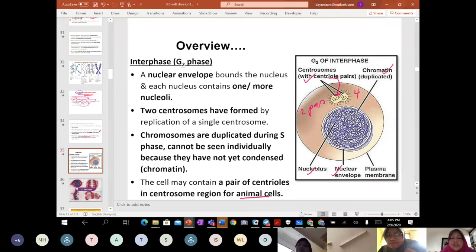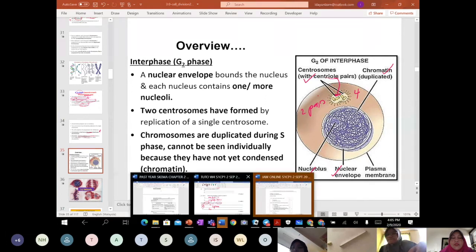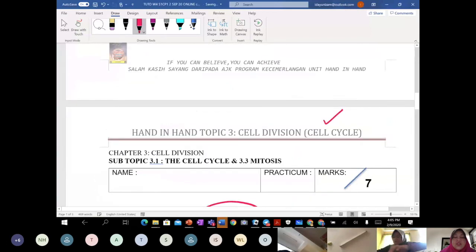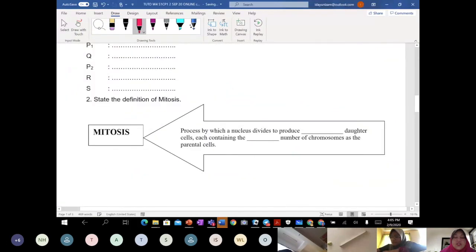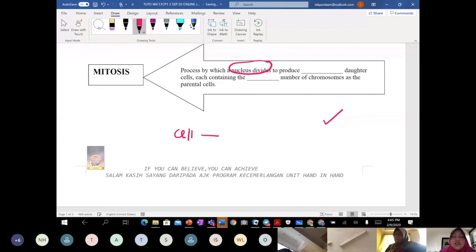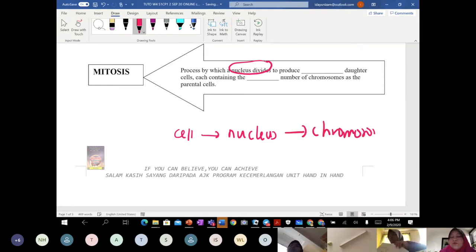So back to our question just now. We have discussed this, consider done. You can jot down. Also this one is done. So when teacher asks you what is mitosis, it's about the nucleus. That's why teacher started the class this way. Inside the cell there is a nucleus, and inside the nucleus there is a chromosome.